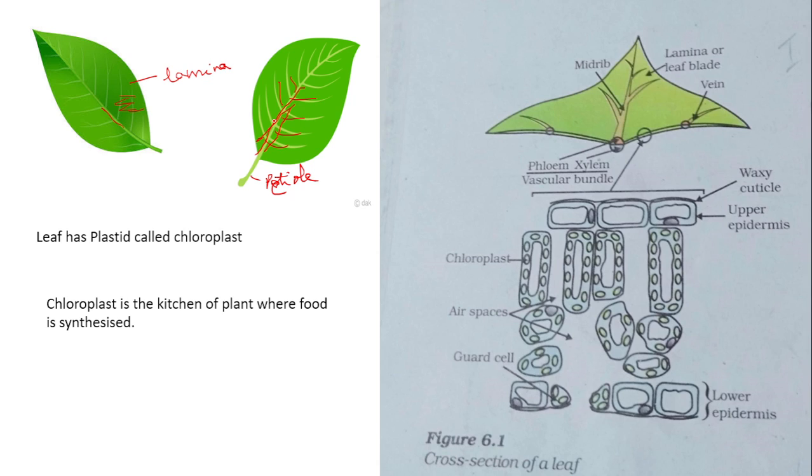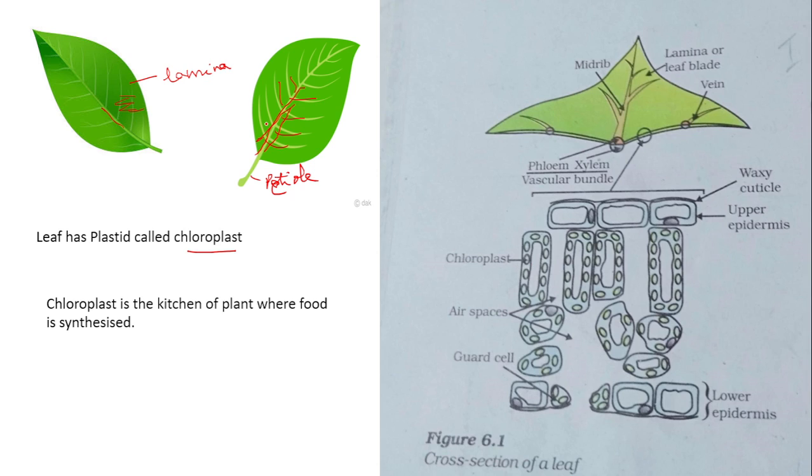Now this leaf looks green. What is the reason for the leaf looking green? That is because of a green colored pigment called chlorophyll. Where is the chlorophyll present? It is present in the chloroplast. Now where is the chloroplast present? It is present in the mesophyll cells.